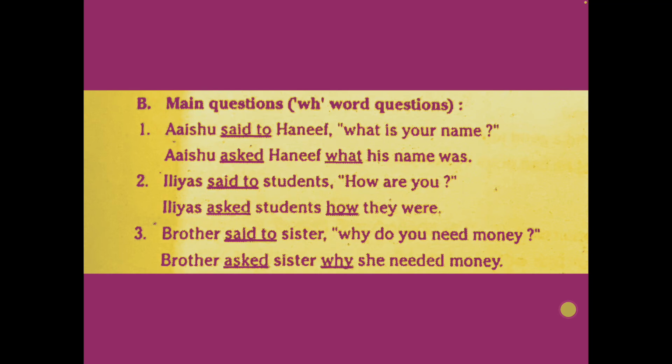Understood? Now, brother said to sister, "Why do you need money?" Brother asked sister why. Again, the same WH word becomes the conjunction, removing the inverted commas. Brother asked sister why. Now, you is who over here? The sister. So she. Okay, why she needed money. Here you need not write the question form. Why she needed money. And full stop.